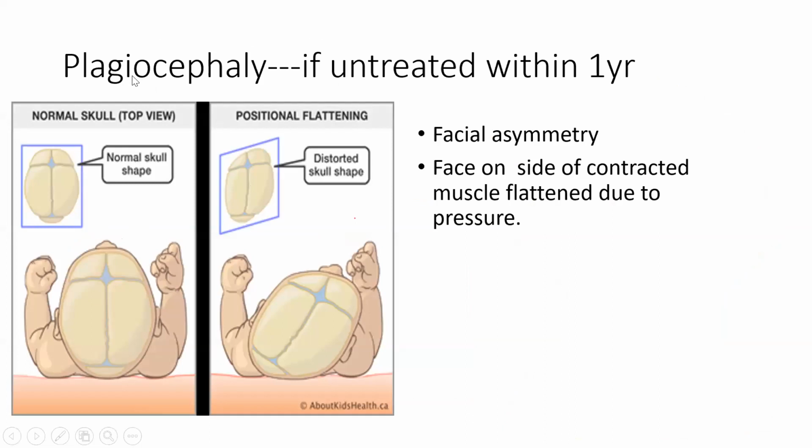So what is plagiocephaly? Normally, if you have a torticollis, you have a contracted sternocleidomastoid. As soon as you have a contracted sternocleidomastoid, you start stretching the sternocleidomastoid. If you don't do physical exercise or stretching of the sternocleidomastoid, the head would be in the same direction where you have a chin tilting, and the face and the head is tilted to the other side.